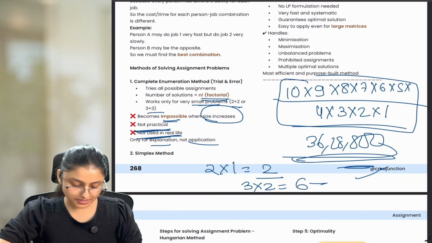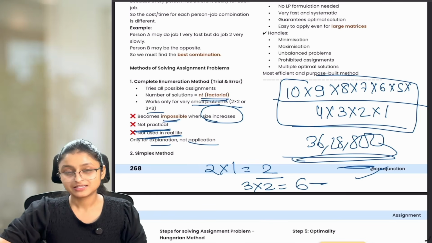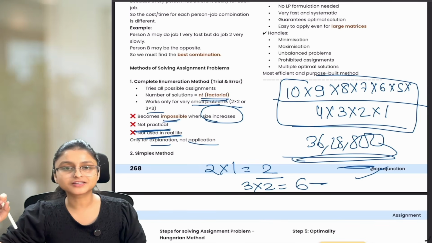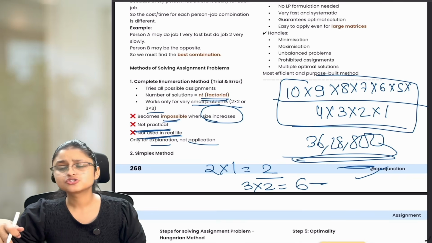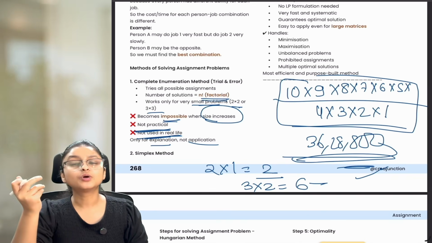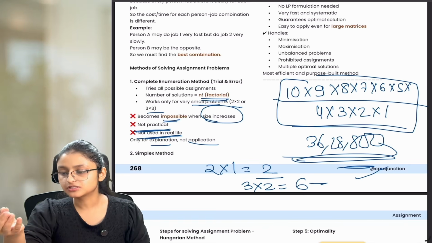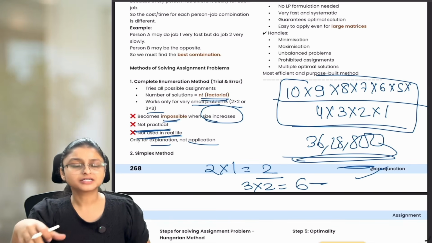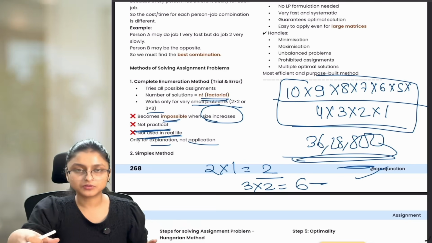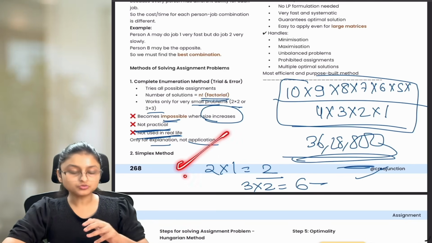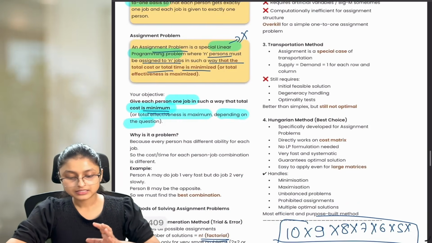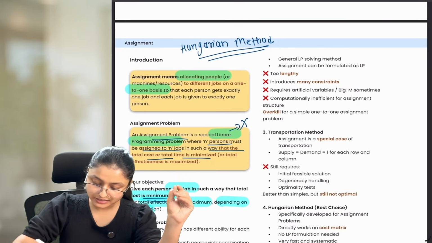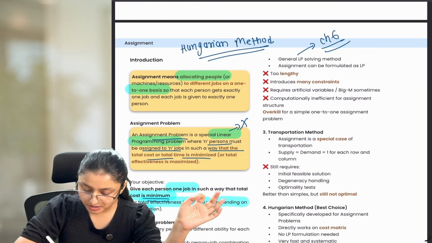Now let's see the next method, which is known as the simplex method. The name is simplex, but it is not a simple method. It is a complicated method and used for general situations. Like if you have a lot of constraints, your time is limited, your resources are limited, your workers are limited. I have a lot of limitations in my questions. That is the case when we use this simplex method. And this is covered in your linear programming problem. I already told you that we are going to see linear programming in chapter number 6.